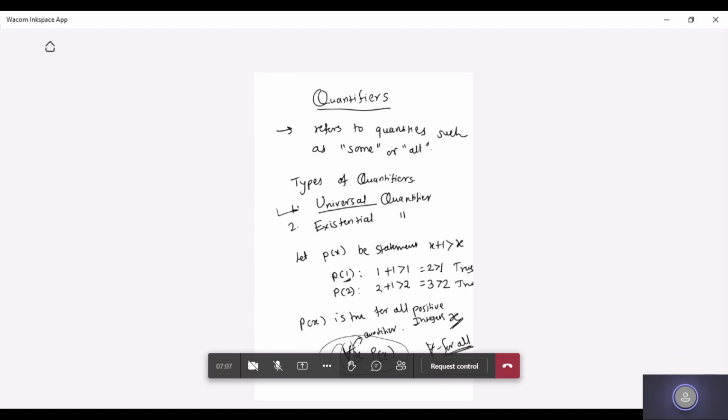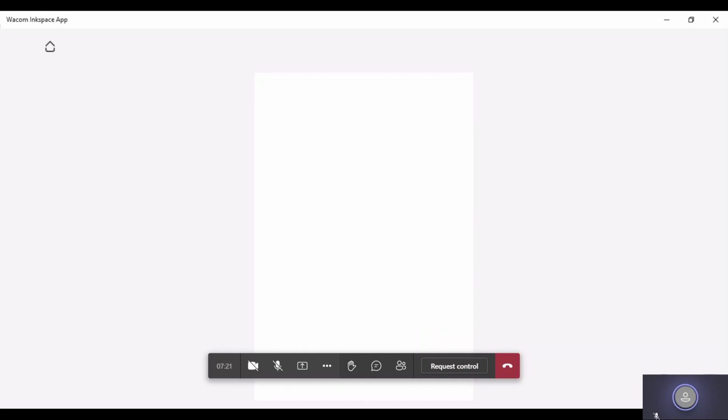Let us check the existential quantifier. Now student, you have got what the universal quantifier is. What could the existential quantifier be? Can anyone tell me? Universal means what we are saying, for all, right?